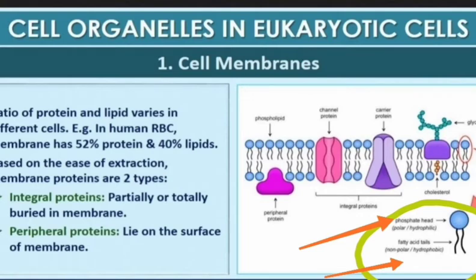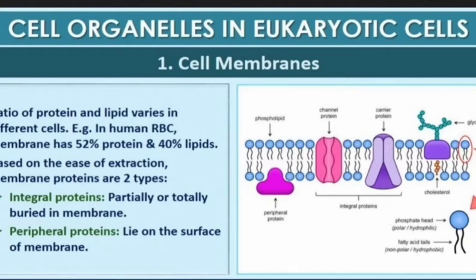The lipids are arranged within the membrane with the polar head towards the outer side and the hydrophobic tails towards the inner part. The lipid component of the membrane mainly consists of phosphoglycerides.